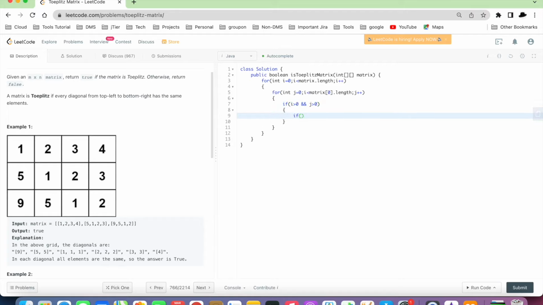then if matrix i j is not equal to matrix i minus 1 j minus 1, then this is not a Toeplitz matrix and we would return false. If all the numbers are equal to their previous diagonal value, then we would return true.